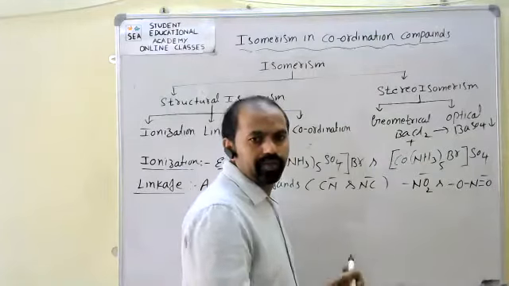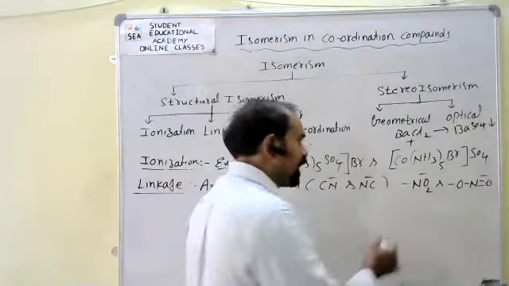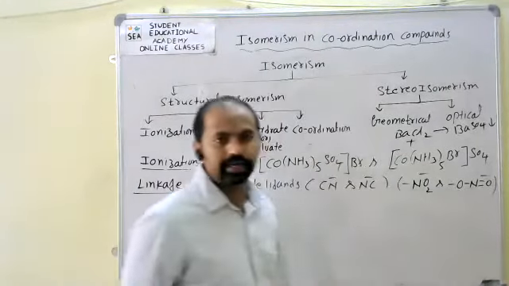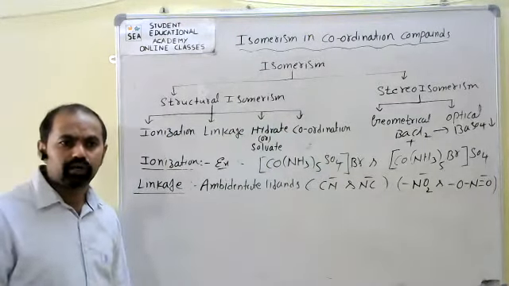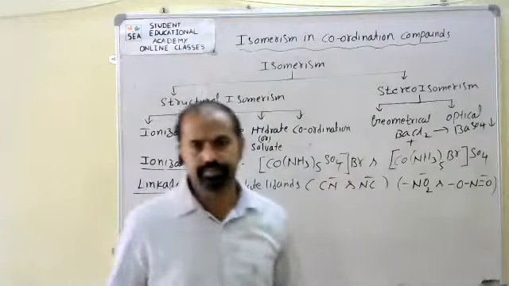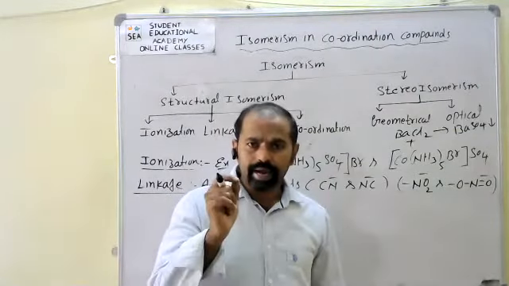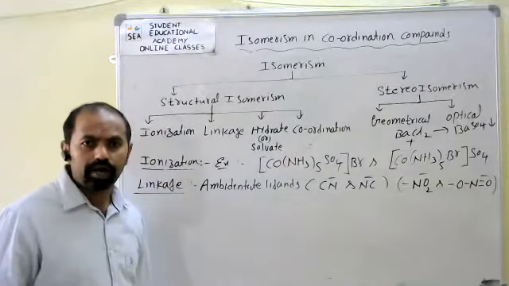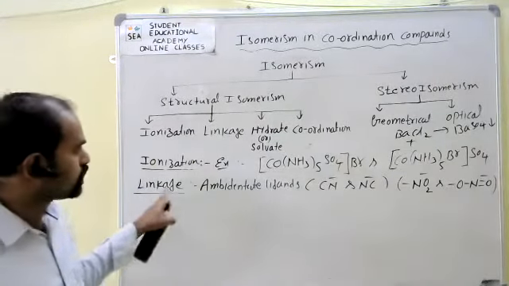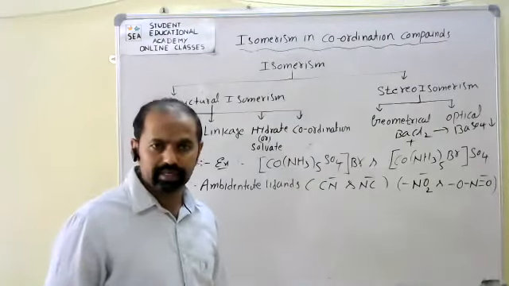So that type of ligand is also referred to as an ambidentate ligand. Coordination compounds having ambidentate ligands give linkage isomerism.